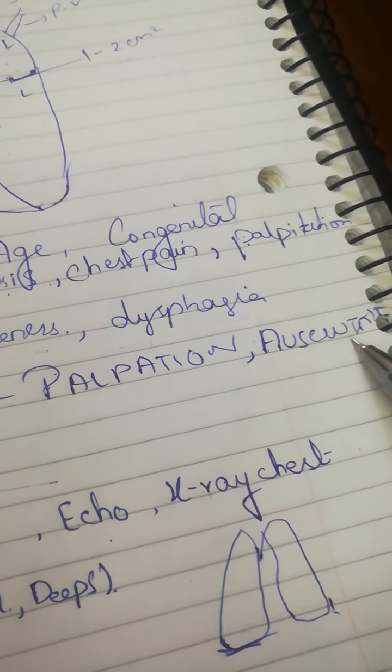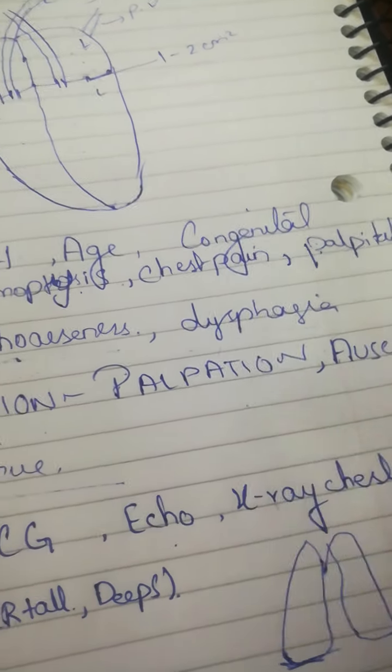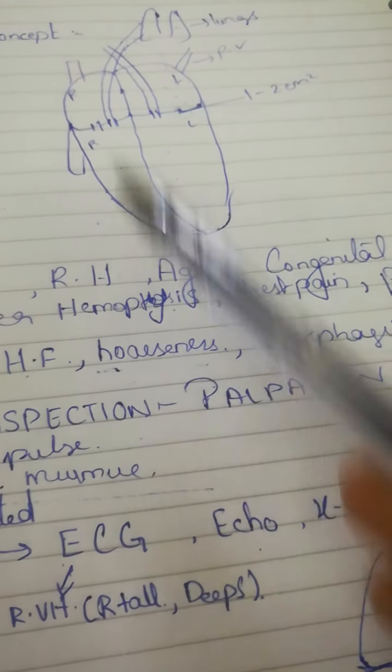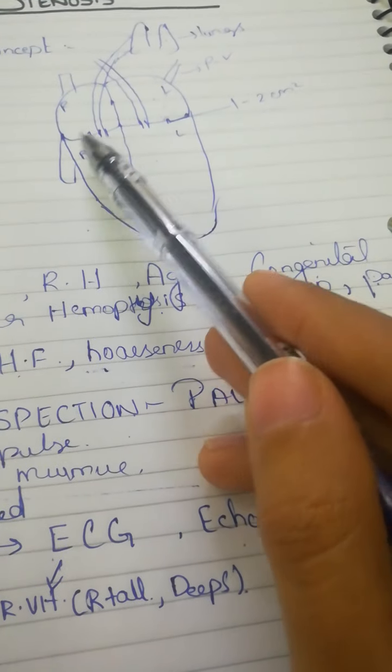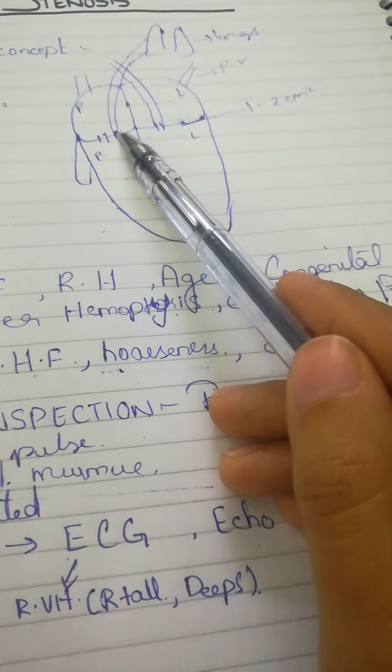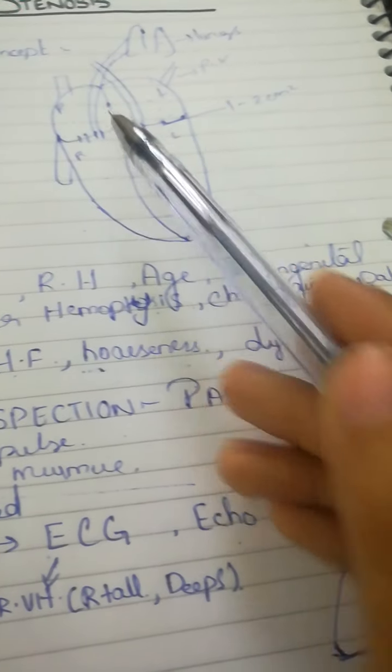Next, we will do the auscultation. Also, in palpation, after palpating the apex beat, you have to palpate each of the heart valves. That is the aortic valve, the pulmonary valve, and the tricuspid valve. So, in the pulmonary valve, we will notice that there will be a palpable P2 in some cases.